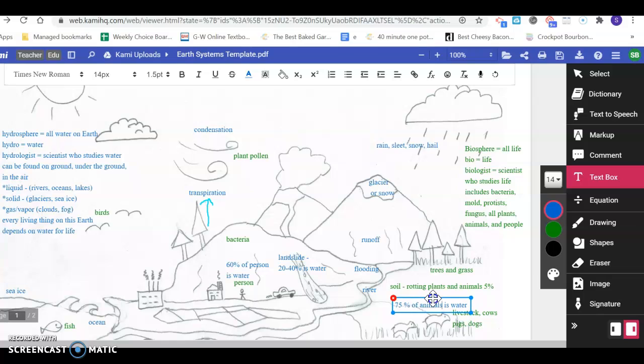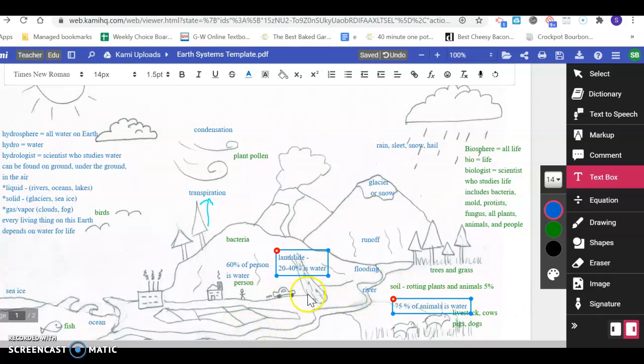Okay, remember that we said that all living things depend on water, and I mean, a person dies within about 3 days of not drinking water. You get so dehydrated so fast, and animals need water also.